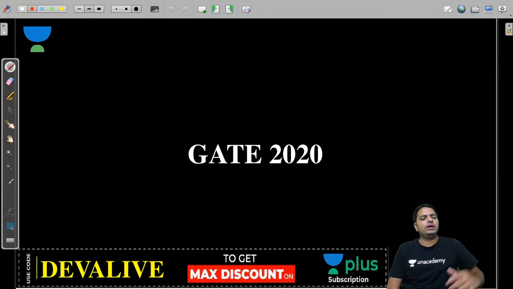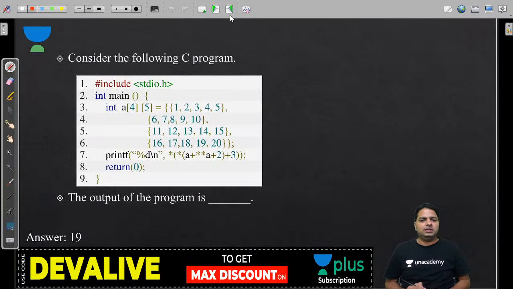Let's look at how we are going to practice these questions. We have the answer also, because these are previous year GATE questions. Don't worry about the answer. Worry about the approach, how to get the solution for that. And this is the 2020 question. It's a numerical type question based on arrays and pointers.